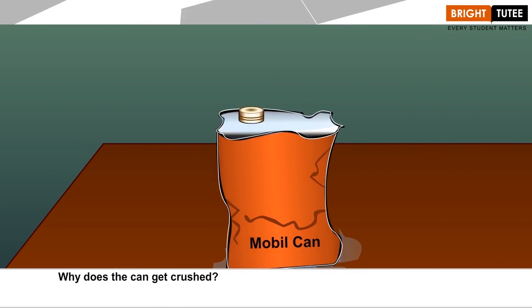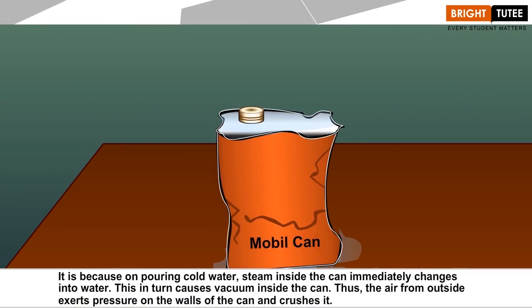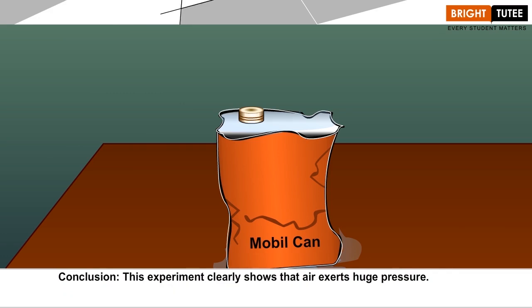Why does the can get crushed? It is because on pouring cold water, the steam inside the can immediately changes into water. This in turn causes a vacuum inside the can. Thus, the air from outside exerts pressure on the walls of the can and crushes it. Conclusion: this experiment clearly shows that air exerts huge pressure.